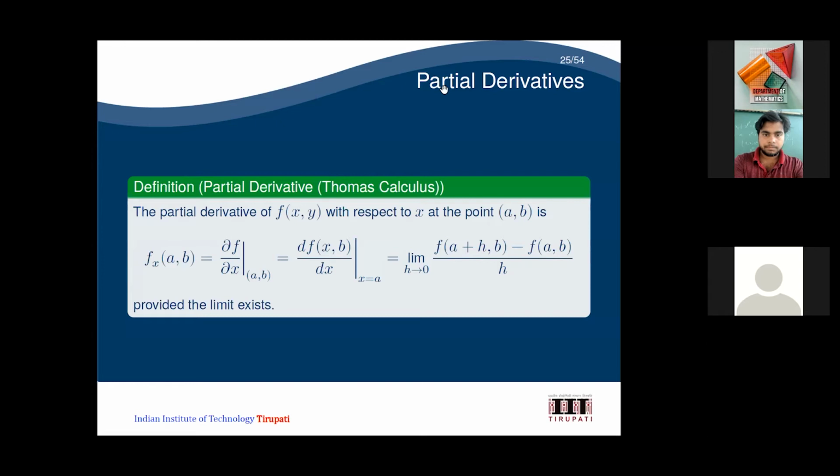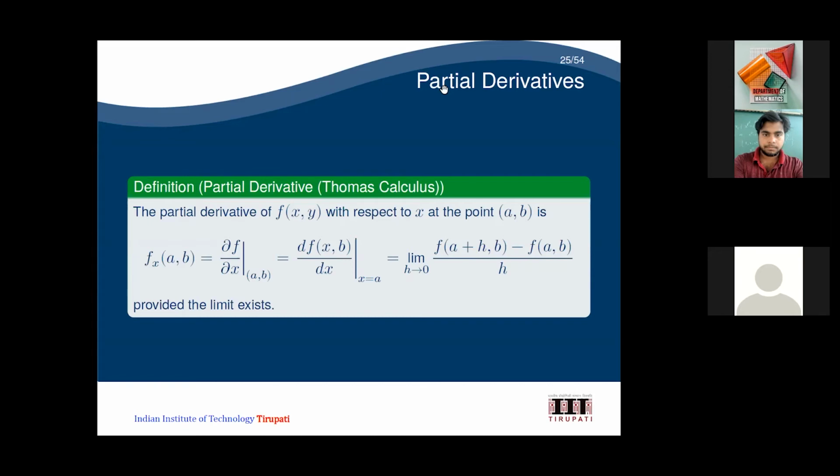So here I am going to define df by dx. I am just going to fix the value b, so I define it as x comma b, and at x equal to a, this is nothing but fx of a comma b. Now this becomes like an ordinary derivative.